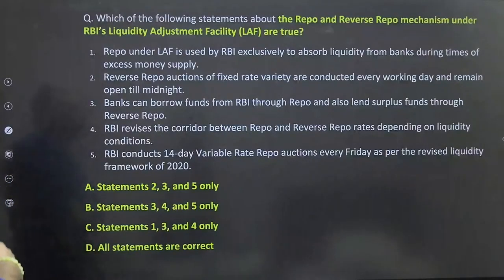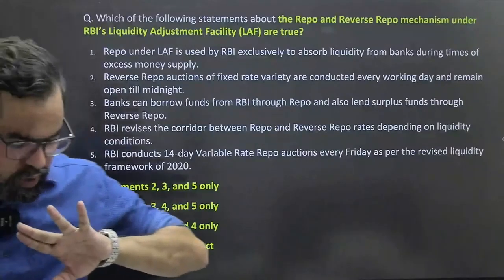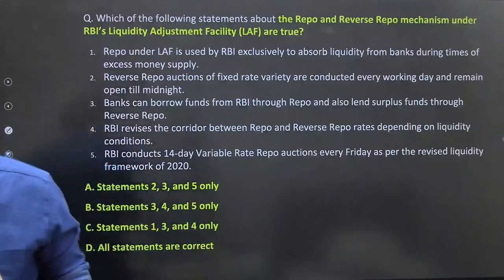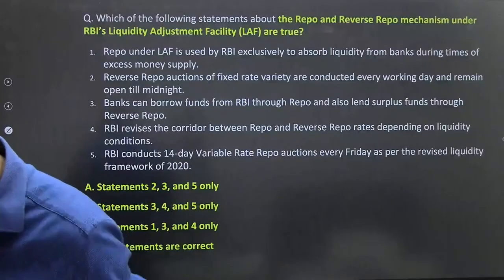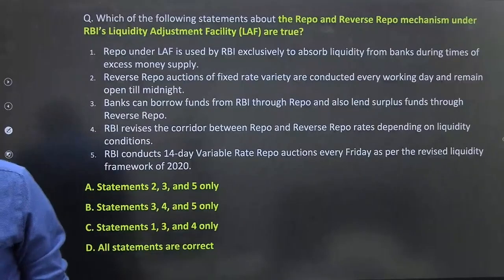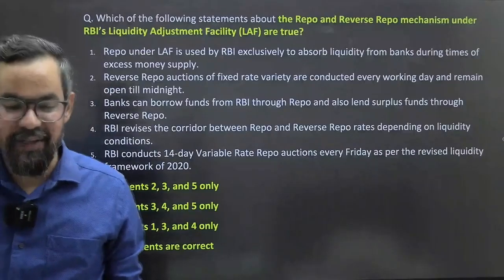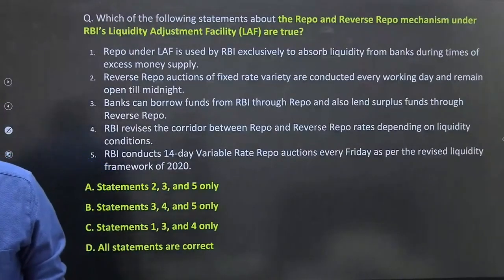Okay, next one. Which of the following statements about repo and reverse repo mechanism under RBI LAF is true? This is a very simple question. LAF, liquidity adjustment facility. So you have to find out the correct statement. I thought the answers to these questions would be mostly right, but here it seems the answers are going a bit wrong.